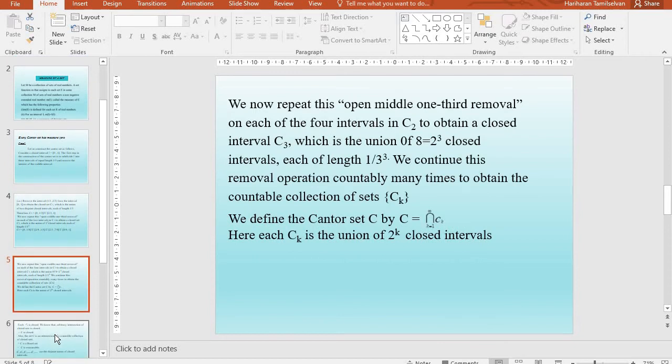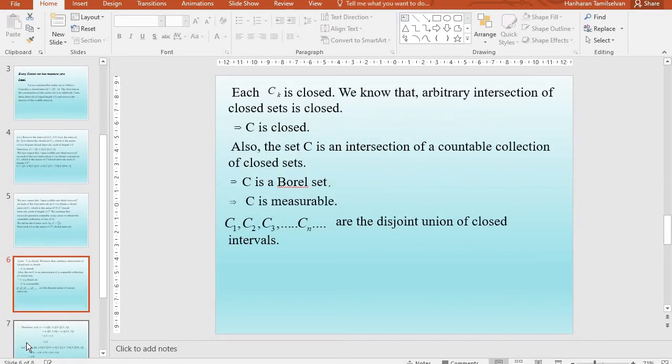Now, we repeat this open middle third removal on each of the 4 intervals in C2 to obtain a closed set C3, which is the union of 8 closed intervals, each of length 1/27. We continue this removal operation countably many times to obtain the countable collection of sets Ck. Now, we define the Cantor set C as the intersection of these closed sets Ck, where k varies from 1 to infinity. Here, each Ck is the union of 2 power k intervals, and each Ck is closed.